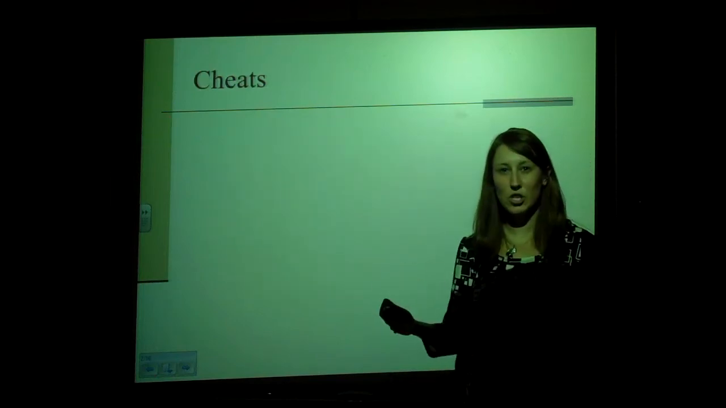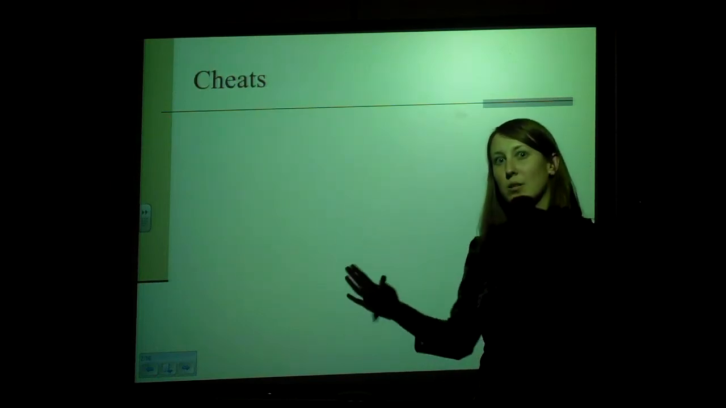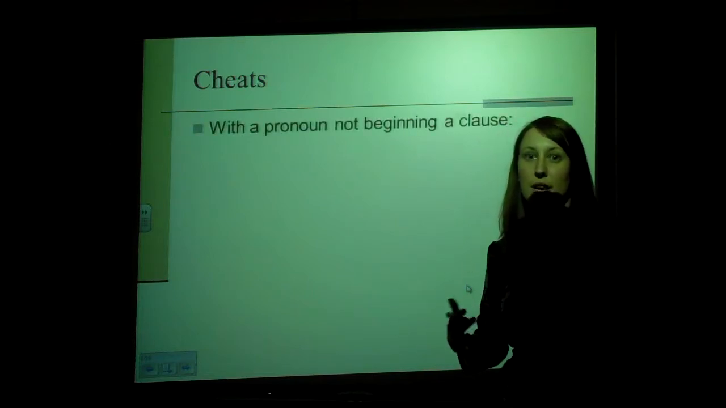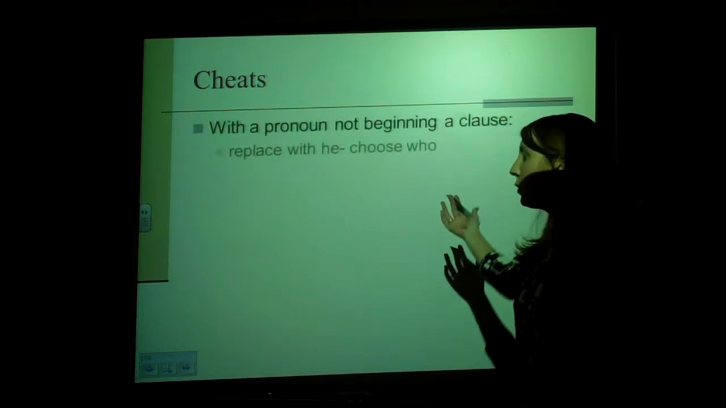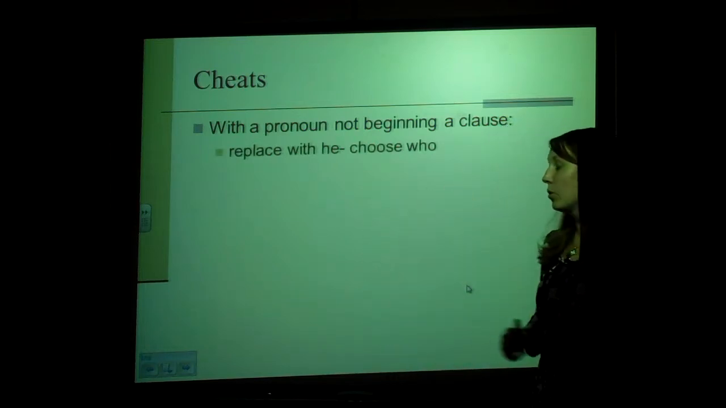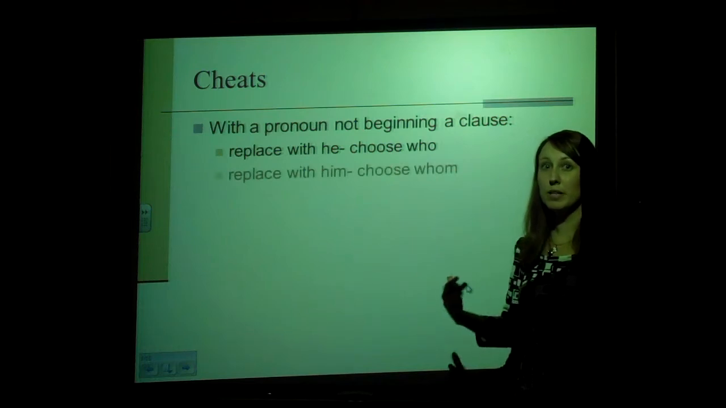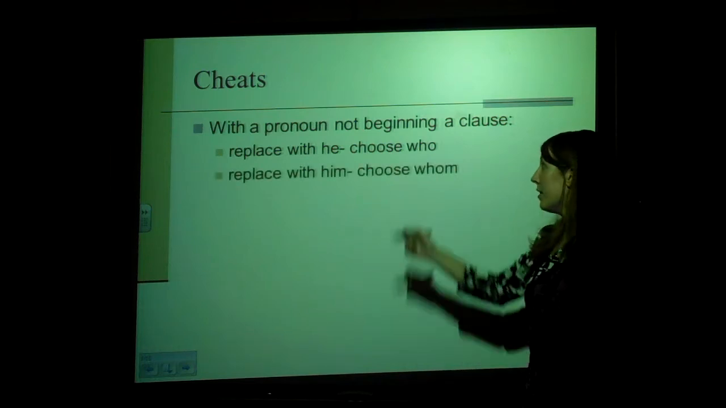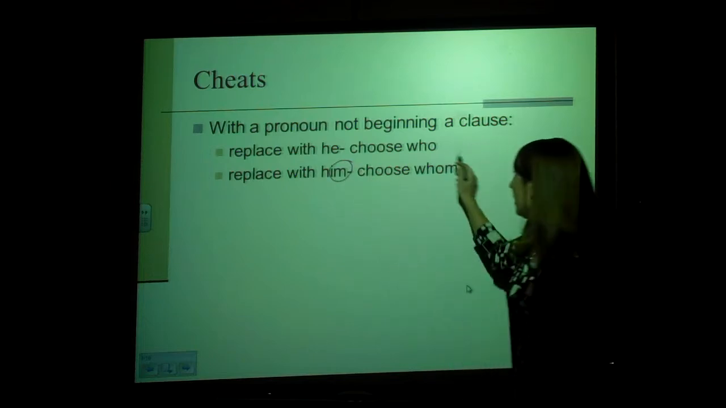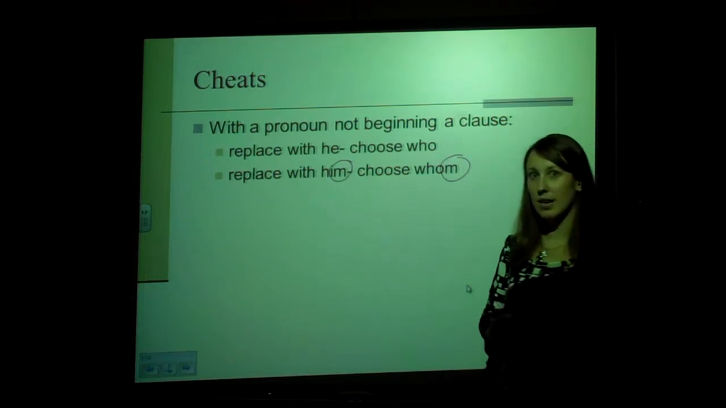So the way I sort of cheat, instead of trying to figure out what case the pronoun is acting as in the subject, is that I try to plug in other pronouns that I know the case for. If you can replace the pronoun with he, then you should be able to use who. If you can replace the pronoun with him, then you can choose whom. Now this is pretty easy to remember because both him and whom end in M.